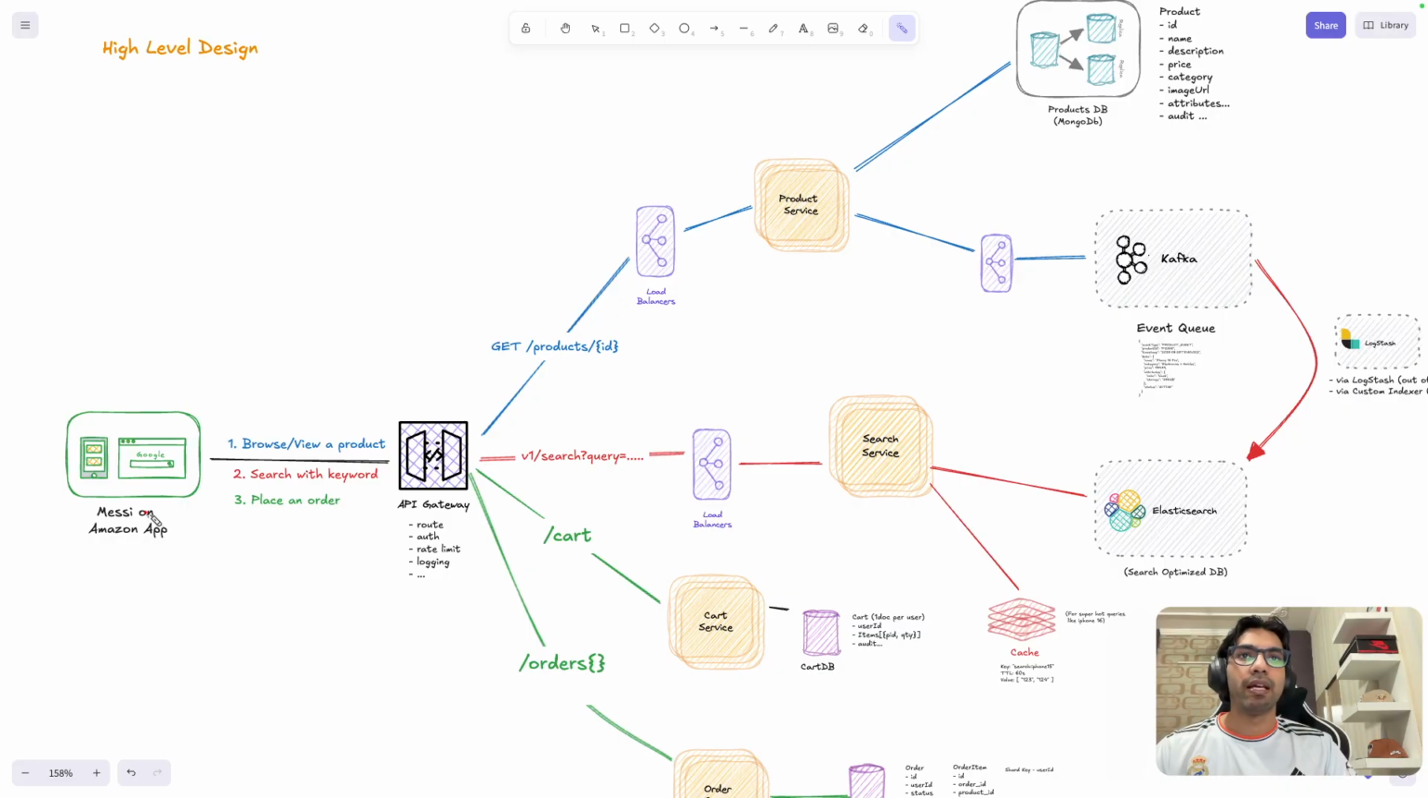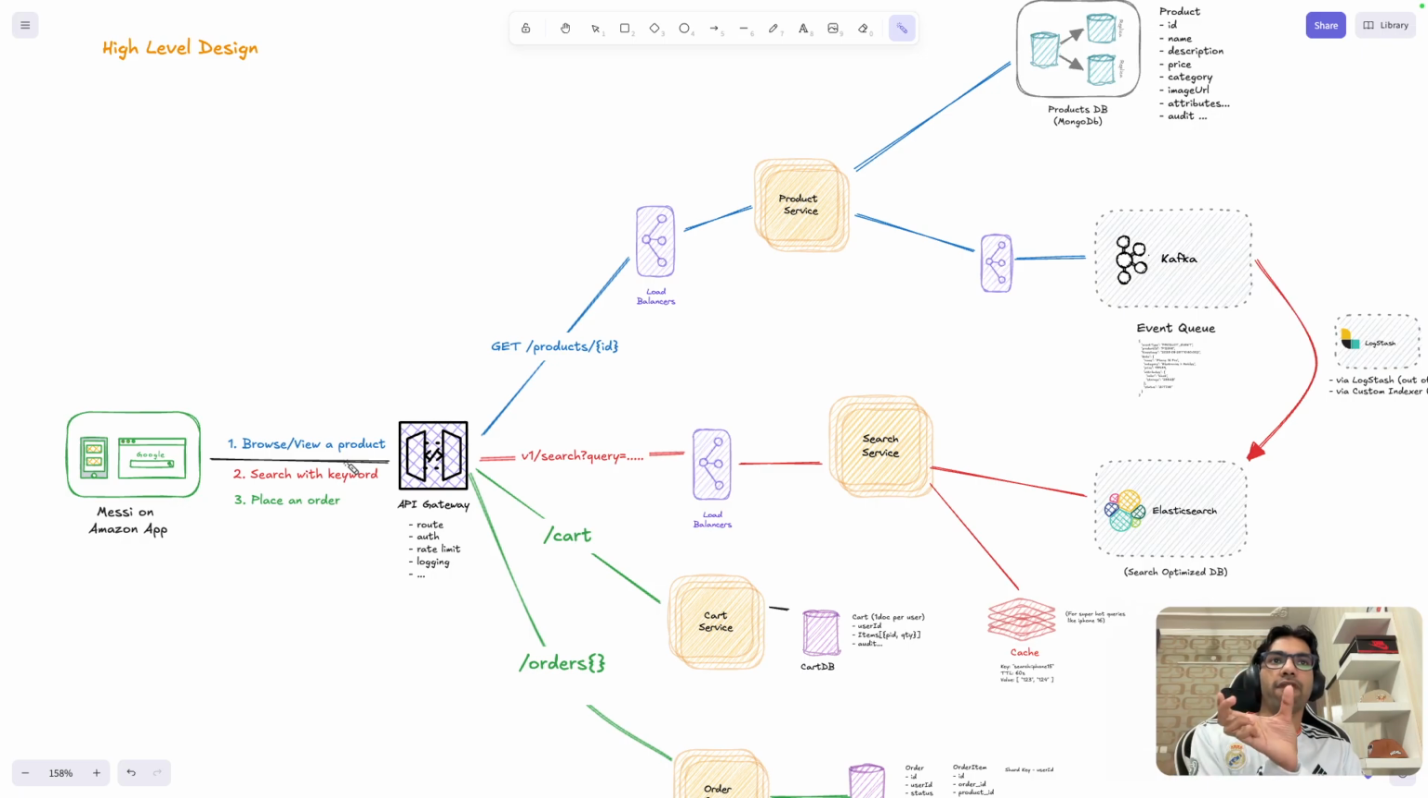So first thing, Messi is using our Amazon app. Let's say he wants to buy some iPhone. The iPhone 17 has been released and he wants to buy it. And we are fortunate enough that he is using the Amazon app, right? Now, what happens first? He opens the app. Now he browses for a product. He already knows that, let's say, iPhone 17 is coming on the scene. He will just assume that. He clicks on that and he wants to choose the color.